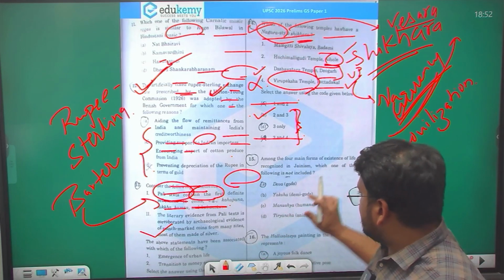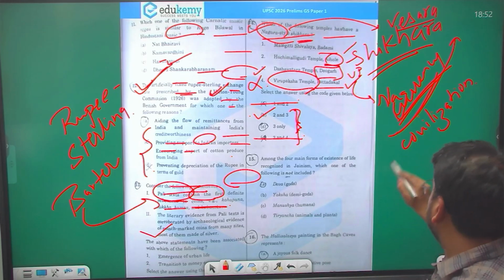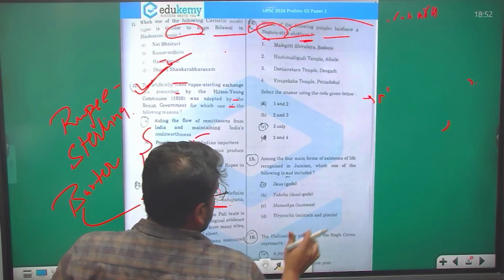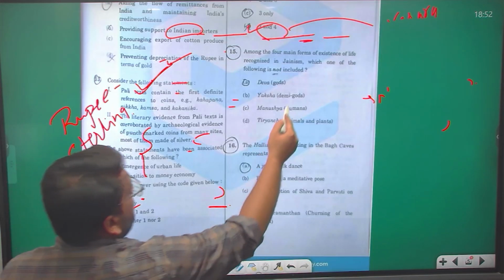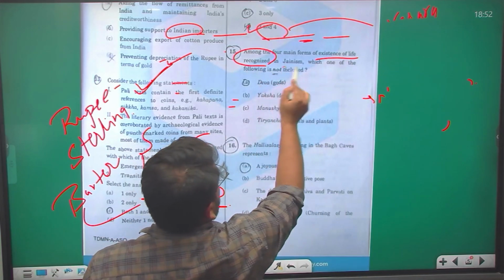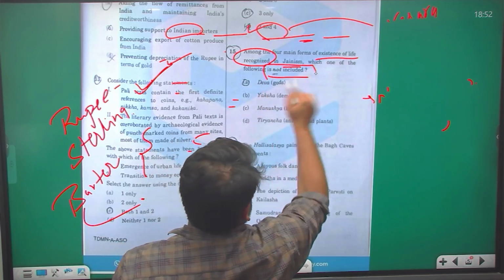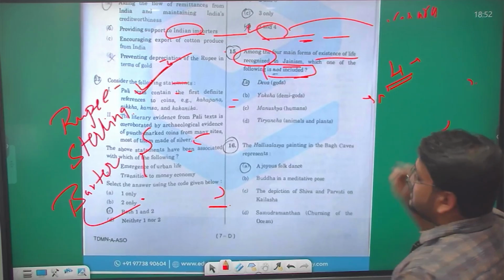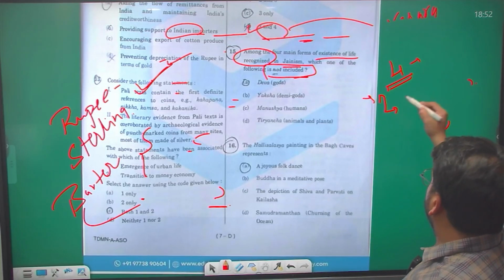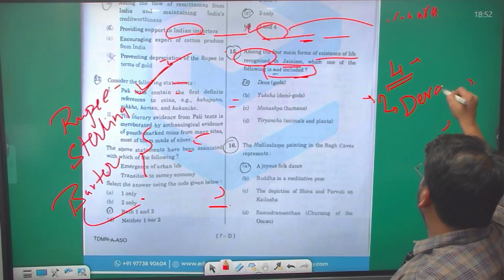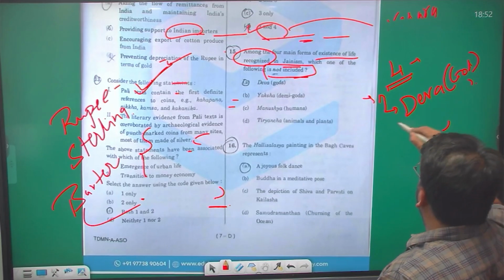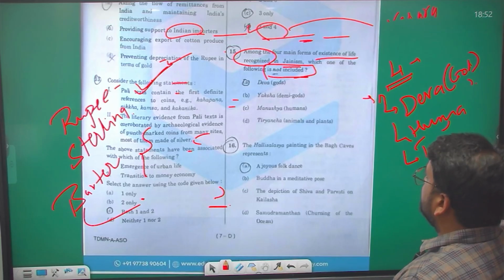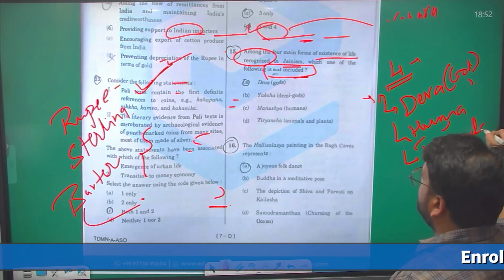Now let us see question number 15. It is regarding your Jainism. Among the 4 main forms of existence of life recognized in Jainism, which one of the following is not included? So Jainism has 4 forms of existence of life. So that is Devas or God, human, that is Manushya, Tiryanch, that is plants and animals.